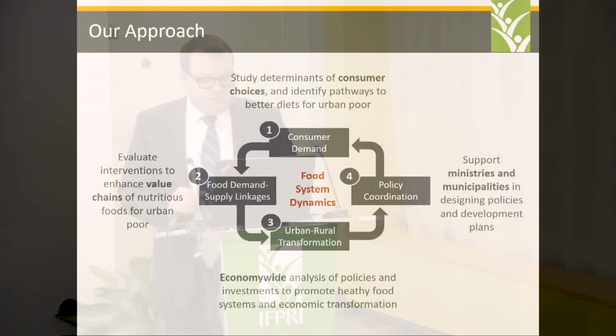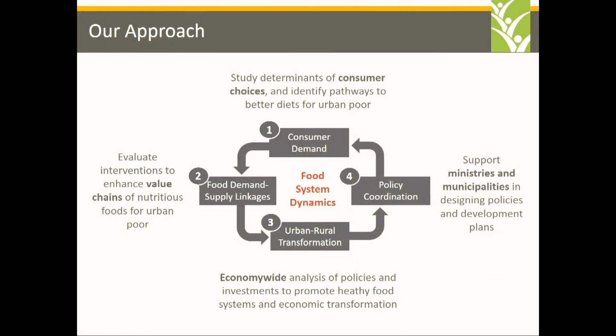And so finally, we come to our approach in this particular component. We gradually build up from the consumer to the overall economy. We start by trying to understand the determinants of consumer choices and identifying pathways for the urban poor to achieve healthier diets. Then we move to looking at particular value chains. We know there are certain products that we think are particularly nutritious, but there are bottlenecks in the supply of those value chains. Jeff spoke about globalization and trade.